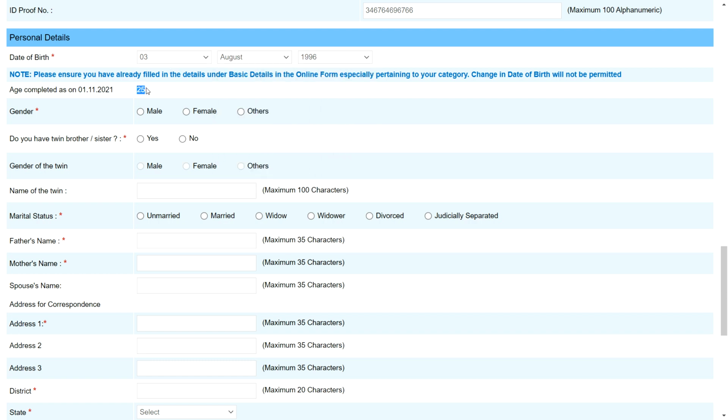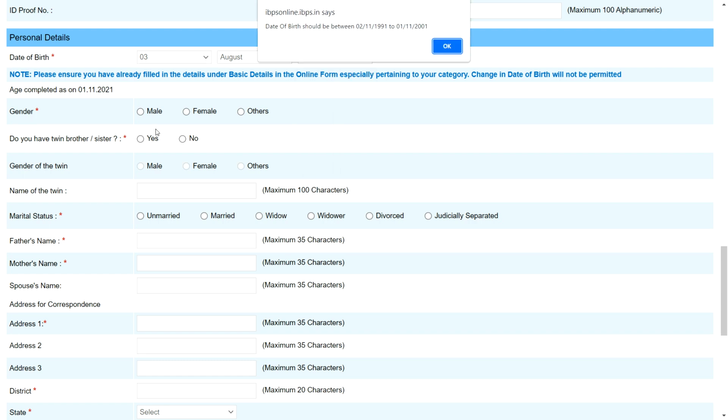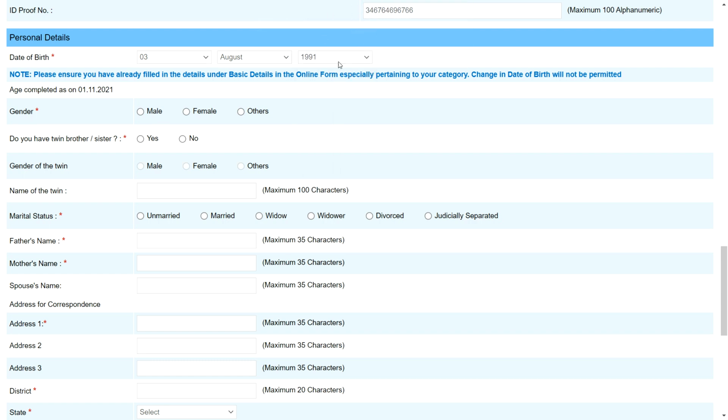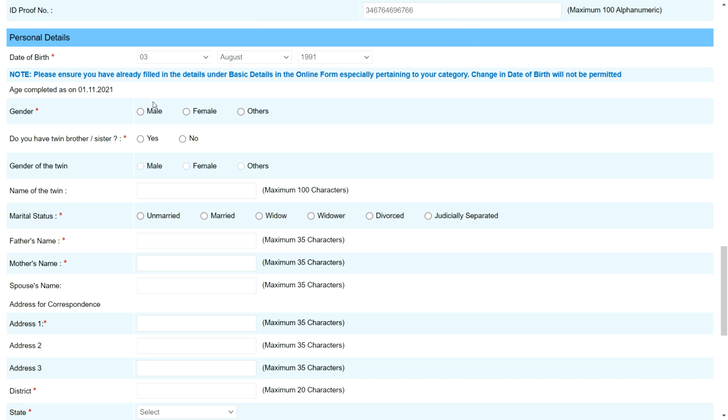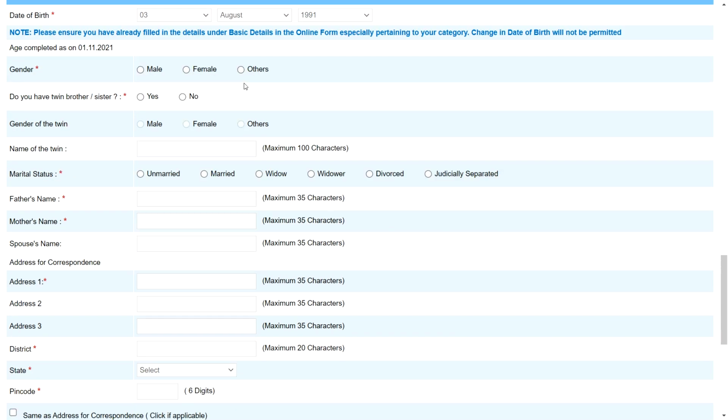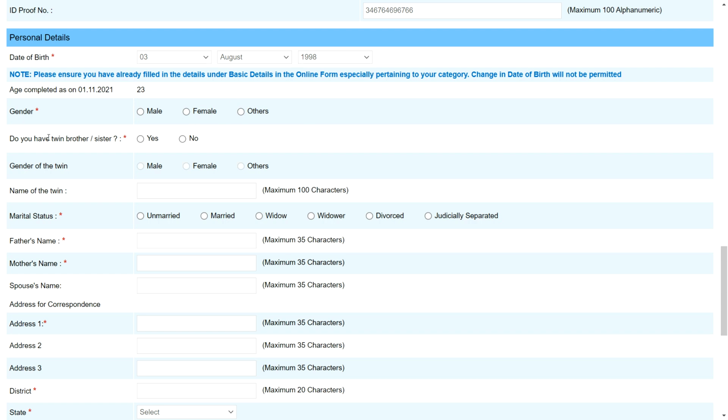Okay, you can see here the age limit. As you know, for general the age limit is 30, and for all other categories it is relaxable. So if you select suppose 1991, then here you will get a pop-up. Okay, 1992 you can apply, but 1991 you can't. So if you are not eligible as per age limit, then definitely here you will stop. Okay, if you are eligible, then you can fill the form, there is no problem.